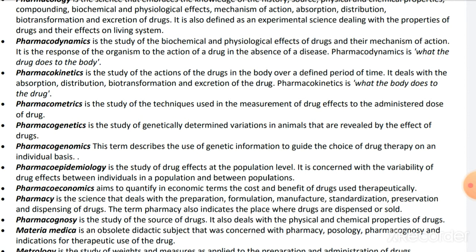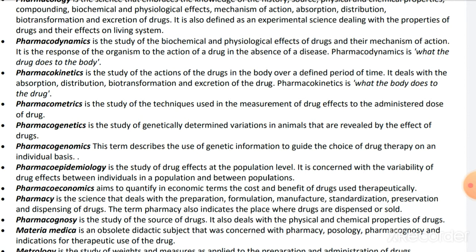Pharmacodynamics is the study of biochemical and physiological effects of the drug and their mechanism of action. It is the response of the organism to the action of the drug in absence of the disease. Pharmacodynamics is what the drug does to the body. When any drug is injected into a system, the system will have certain actions and reactions against that drug.